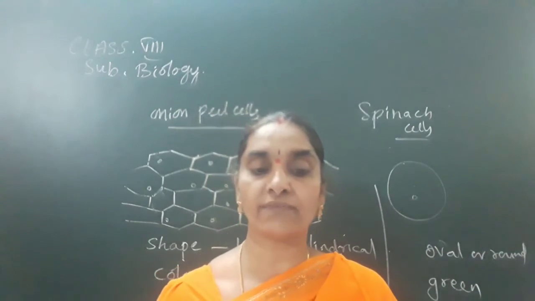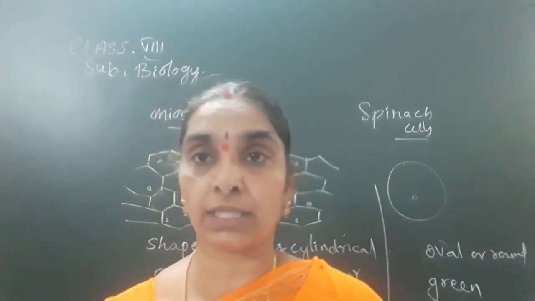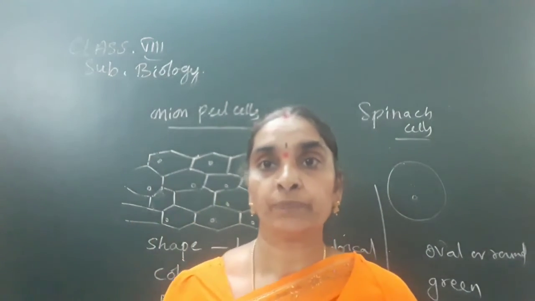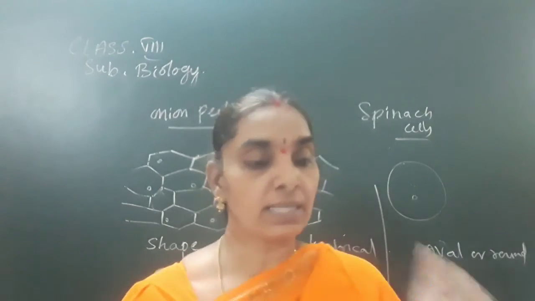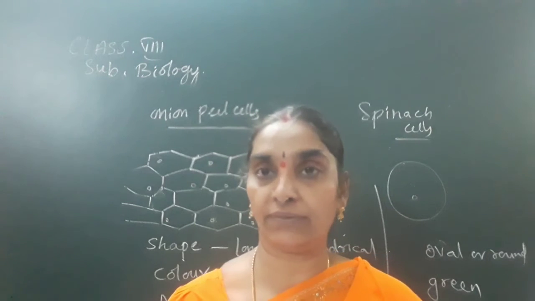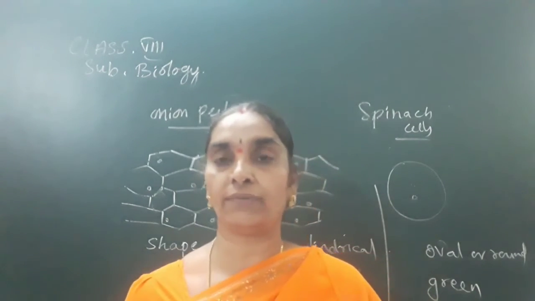The size of the cell in living organisms may be as small as a millionth of a meter to as large as a few centimeters. Normally the cells are not seen with the naked eye, which we have already answered in the first question today.